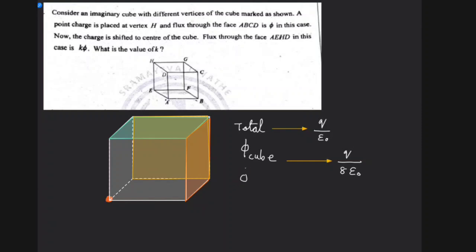So then the flux through each face: how many faces of the cube share it? Only 3 faces share it. If 3 faces share it, therefore you could say q by 24 epsilon naught. That is the flux through each face. Now that is called phi here. That is called phi. Therefore phi is equal to q by 24 epsilon naught. Right.